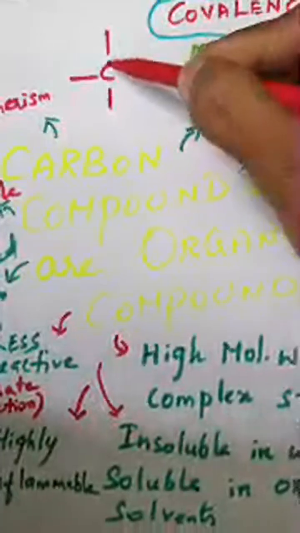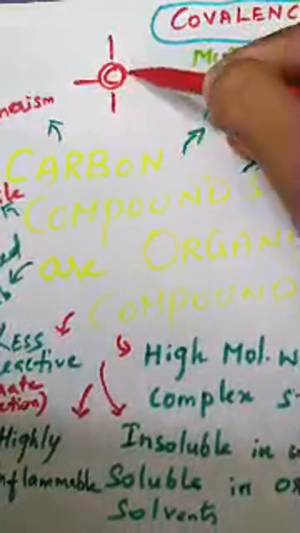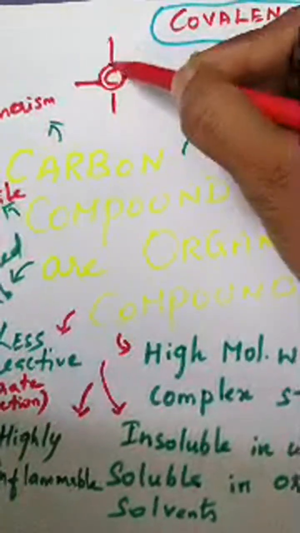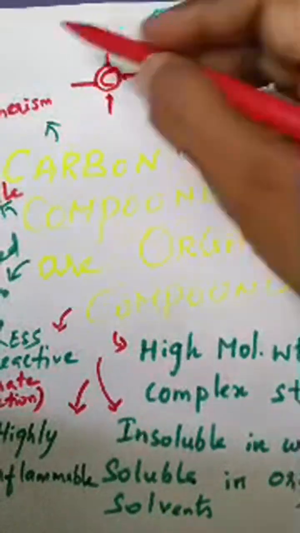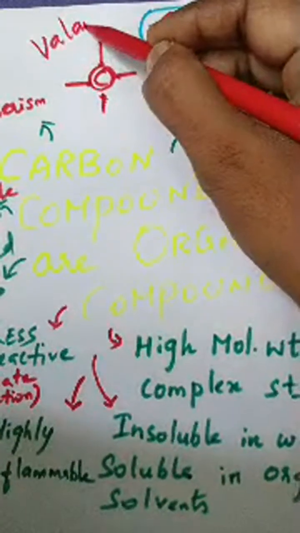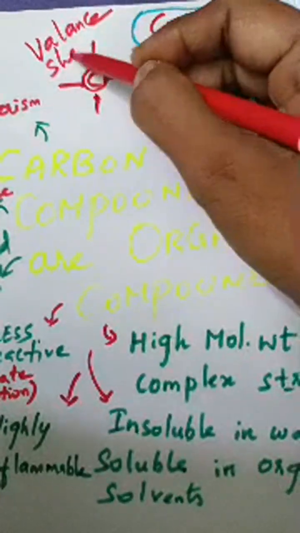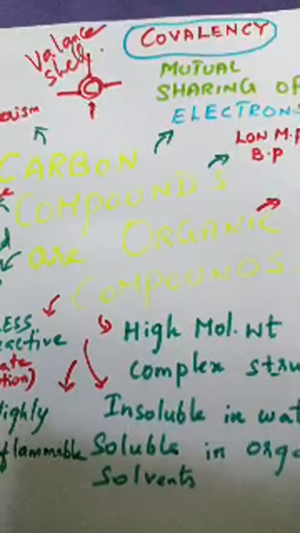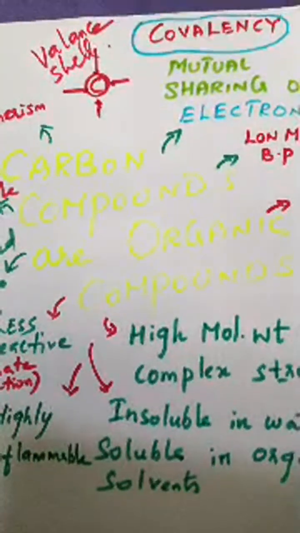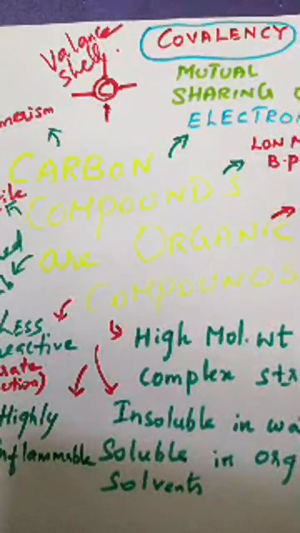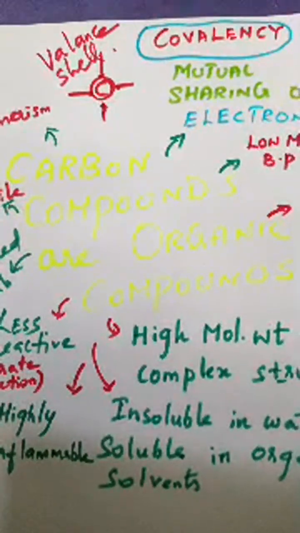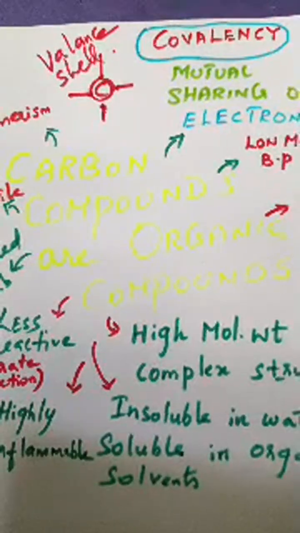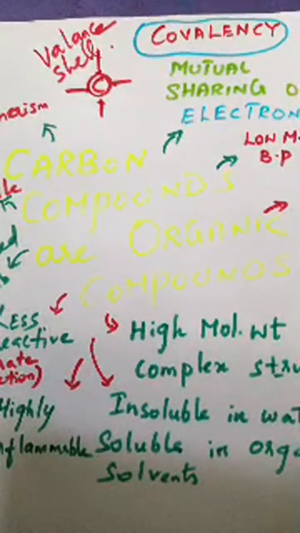This carbon atom has 4 electrons in its outermost shell. What is that outermost shell? It is the valence shell. In your class 9 itself you learned about elements and atoms, what elements are and how they are made up of the basic atom. What is an atom?